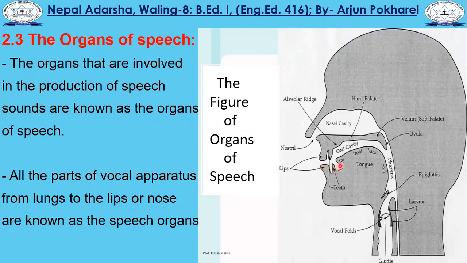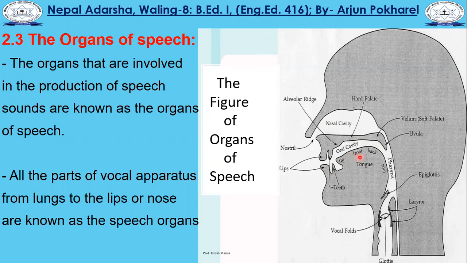And the parts below, all the below parts, are known as what? They are known as lower articulators. You have to remember this term. Now, these upper articulators are also known as passive articulators, and the lower ones are also known as what?